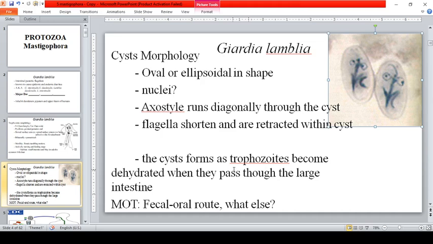So, mode of transmission, fecal-oral route transmission. Okay, so what are other modes of transmission for Giardia lamblia, guys? So guys, the Giardia lamblia has a tough outer shell. Okay, so this tough outer shell of the Giardia lamblia allows it to survive for 45 minutes even in chlorinated pools.